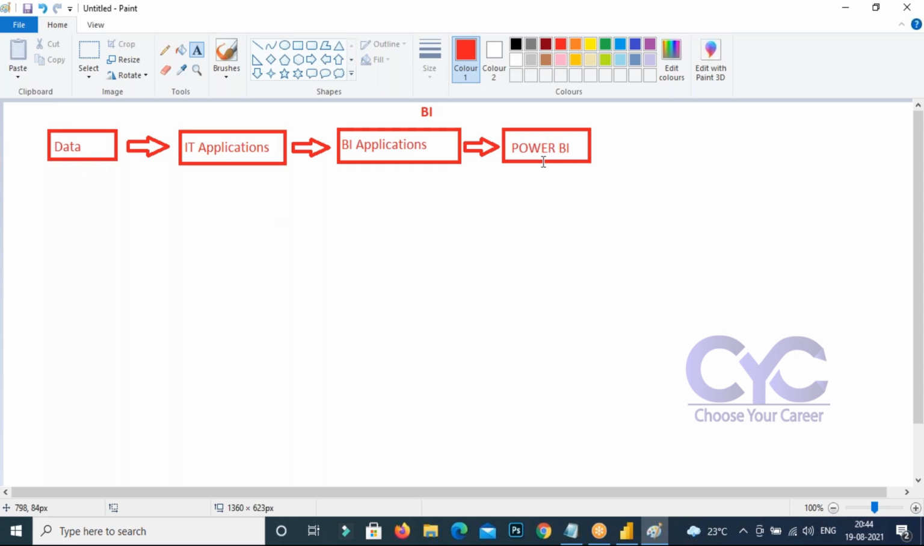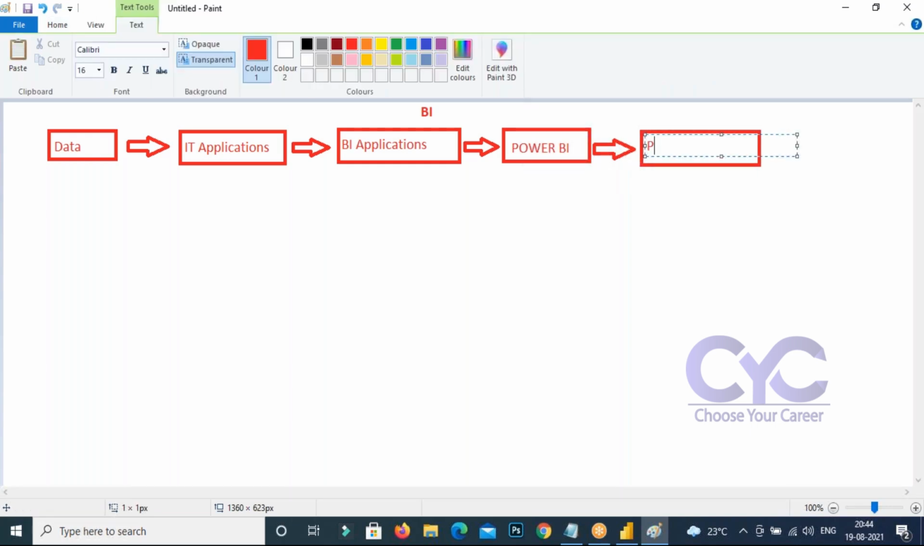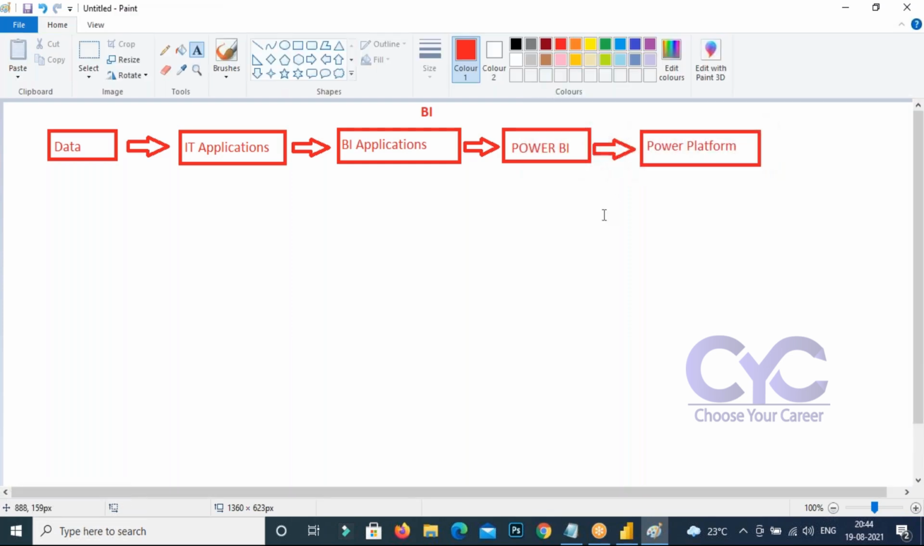This Power BI is one of the components in the Power Platform. You can write like this: one of the components in the Power Platform. So not only Power BI, we have some others: Microsoft Flow is there, Microsoft Apps are there, and Microsoft Power BI. These three are the components in the Power Platform.